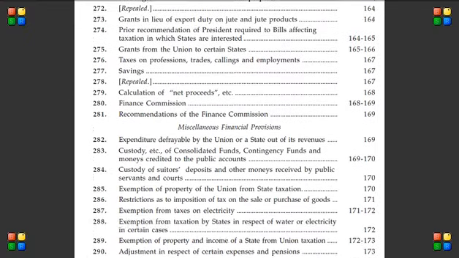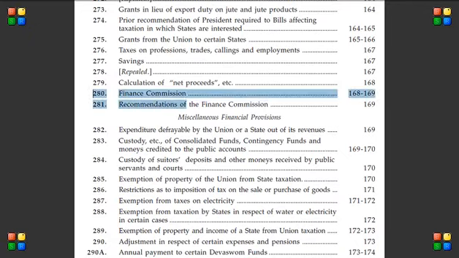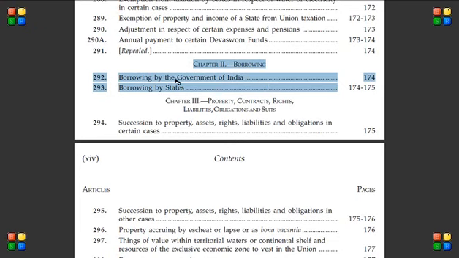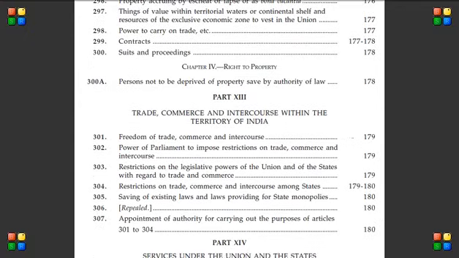This part even talks about the Finance Commission. Article 280 talks about the Finance Commission and what to do with the recommendations given by finance commissions. We'll get into details later. And we have a chapter about borrowings, details related to borrowings by the Government of India and states. Next is chapter 4, the right to property, 300A. Earlier the right to property was a fundamental right, but later it was removed and added as a separate chapter over here. So it is still a constitutional right but not a fundamental right.